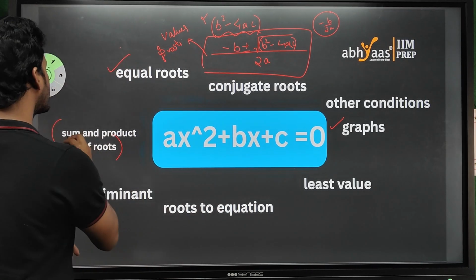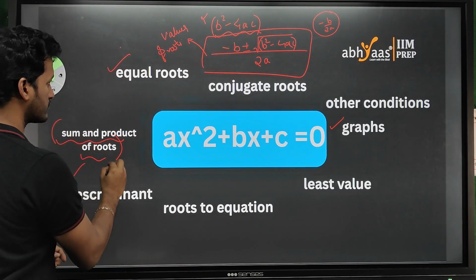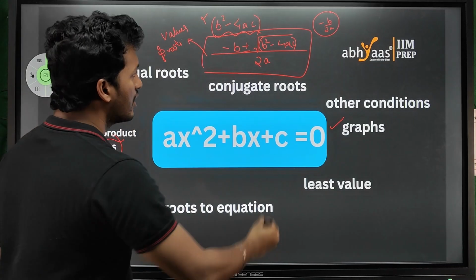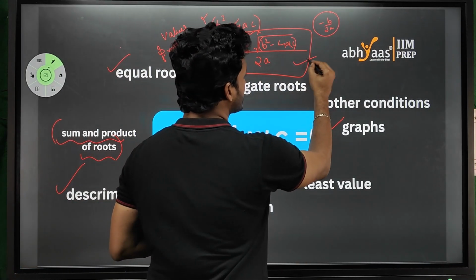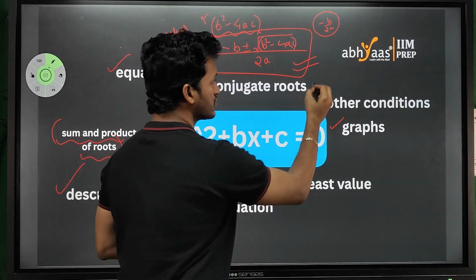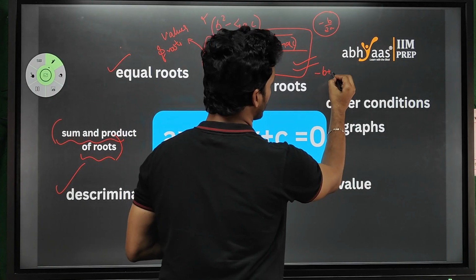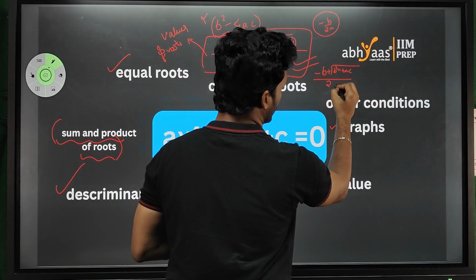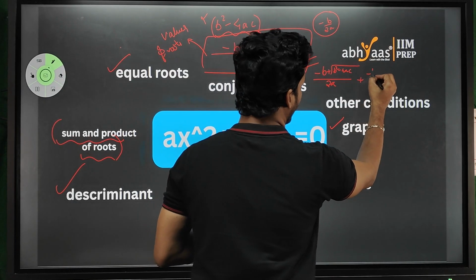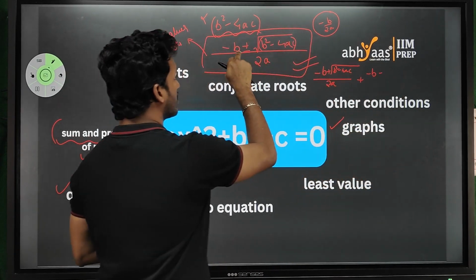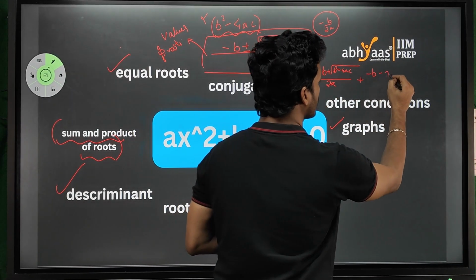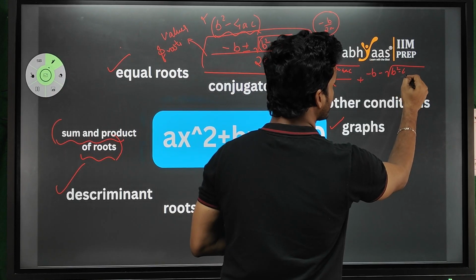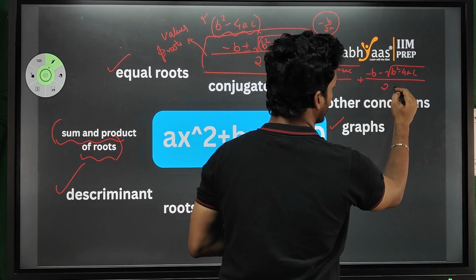And what about sum and product of roots? So let us say, as I said, this value gives us two different roots, right? So one root is minus b plus root of b square minus 4ac by 2a, and the other root will be minus b minus root of b square minus 4ac by 2a.